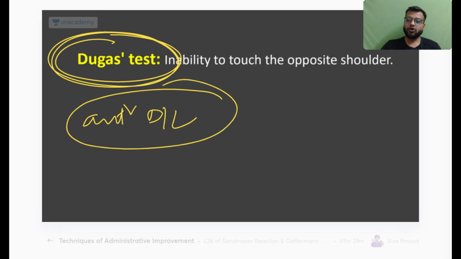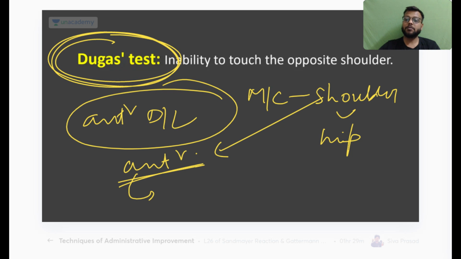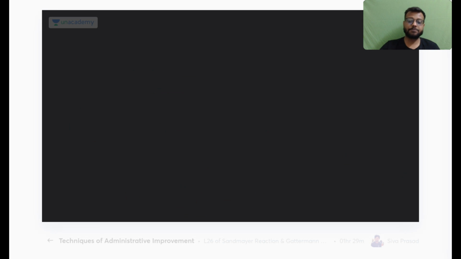Okay, so yaad rakhna, the most common joint to get dislocated in the body is the shoulder, followed by the hip dislocation. शोल्डर डिसलोकेशन में मोस्ट कॉमन इज योर एंटीरियर डिसलोकेशन एंड इसमें भी मोस्ट कॉमन इज योर सब कोरेकॉइड टाइप ऑफ एंटीरियर डिसलोकेशन एंड हिप में मोस्ट कॉमन इज योर पोस्टीरियर डिसलोकेशन. Okay, remember now dislocation के लिए first is your Dugas test and there is another test which is called the